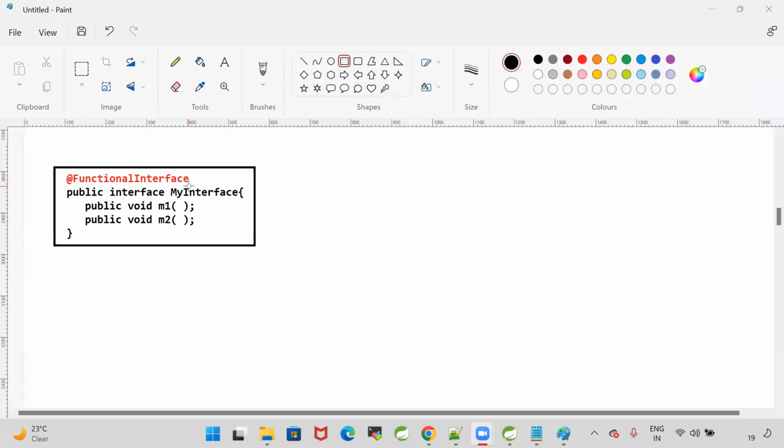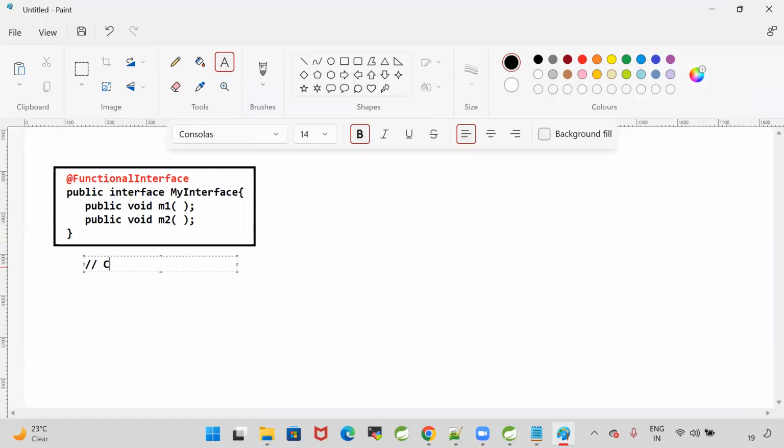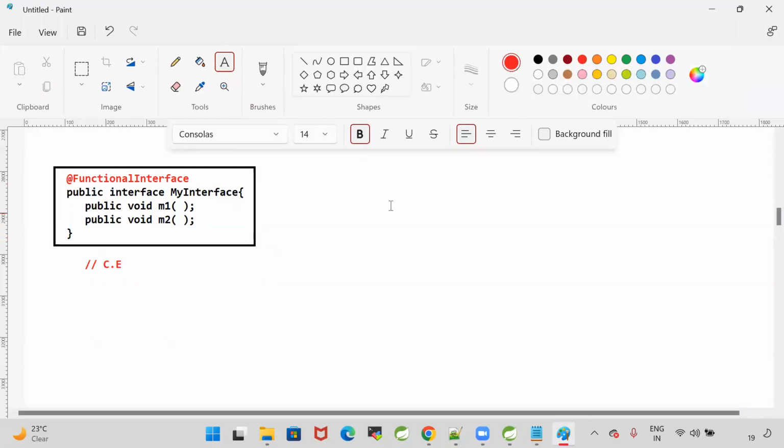What is the meaning of functional interface? It should have only one abstract method. But how many abstract methods do I have? Two abstract methods. The compiler will check that this interface is having the @FunctionalInterface annotation, which means there should be only one abstract method, but it is having two abstract methods. So this will fail at compile time. It is going to get a compile time error.